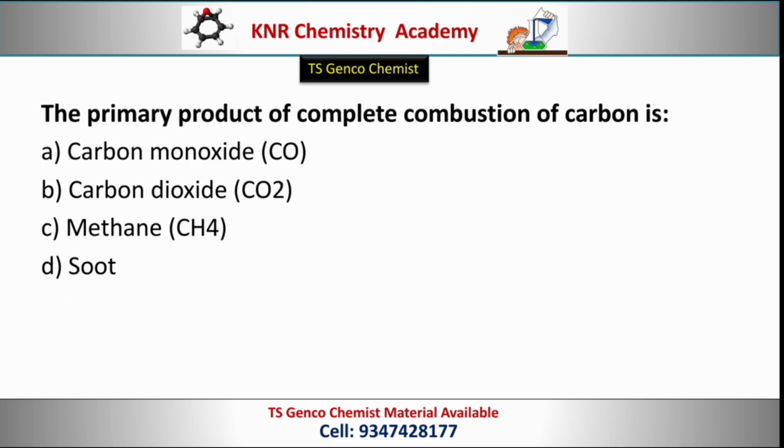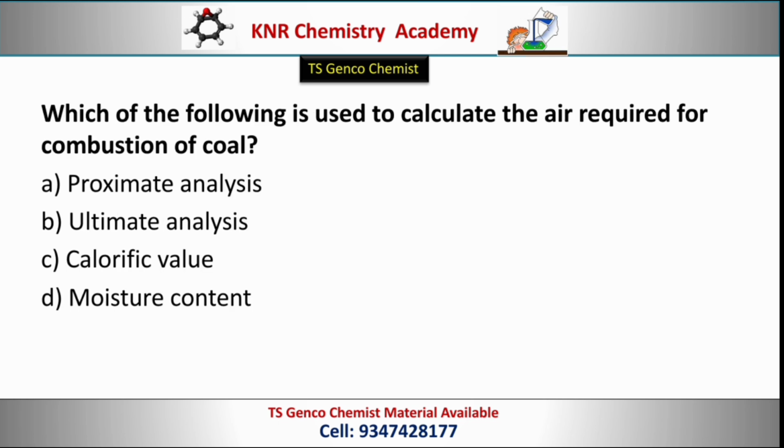Next question, the primary product of complete combustion of carbon is options: carbon monoxide, carbon dioxide, methane, soot. Correct option B, carbon dioxide. Next question, which of the following is used to calculate the air required for combustion of coal?